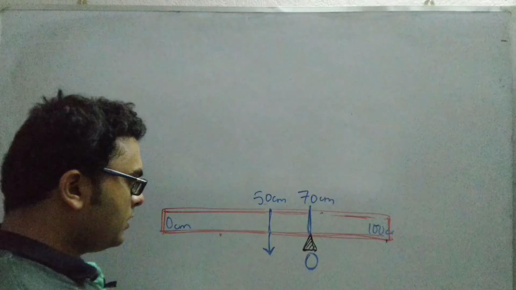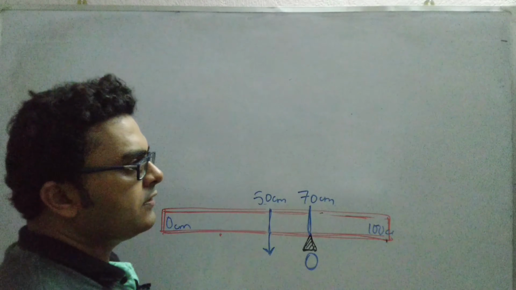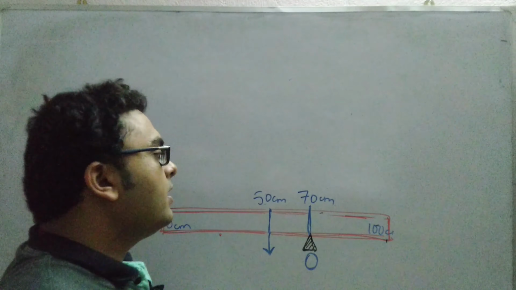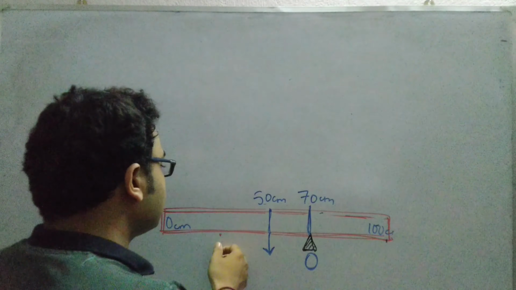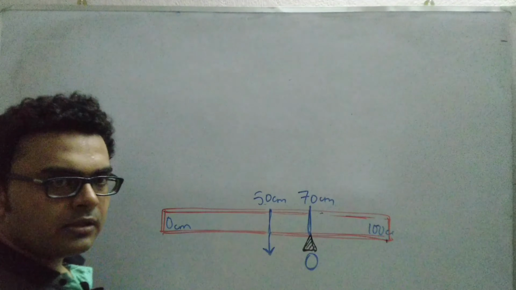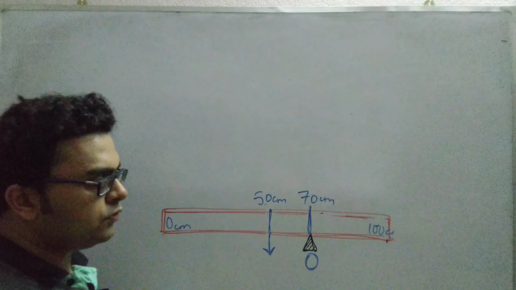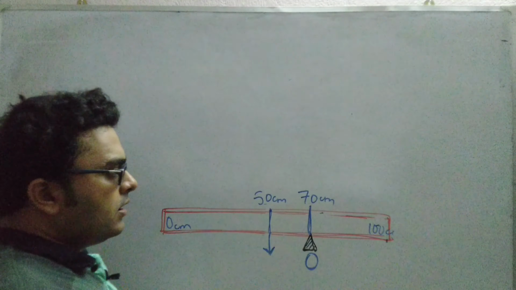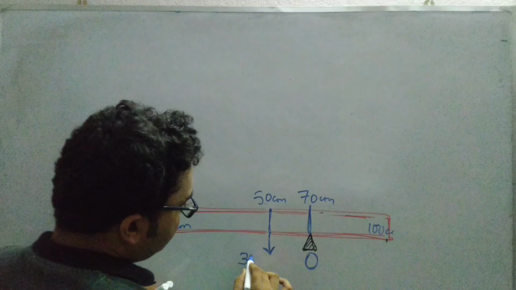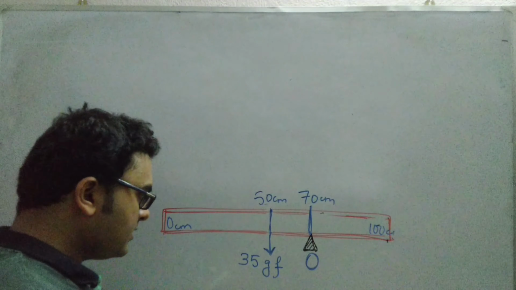The mass of the meter rule has been given as 35 gram, and whatever the mass, that same value can be taken as the weight if we convert the unit into gram force. Gram force is a unit of force. So 35 gram force is the weight of this meter rule.